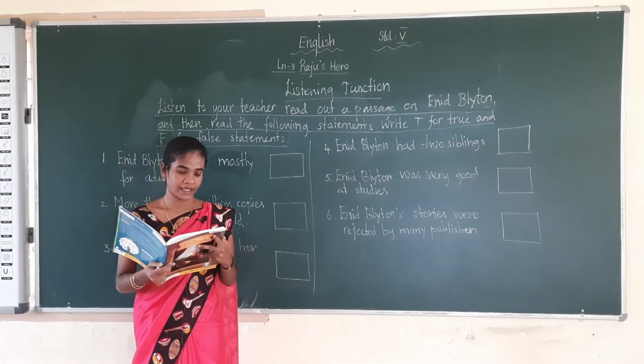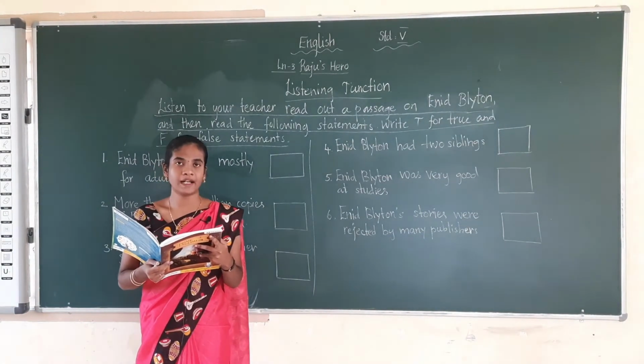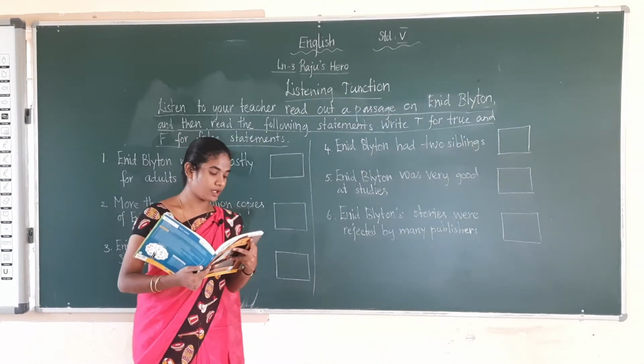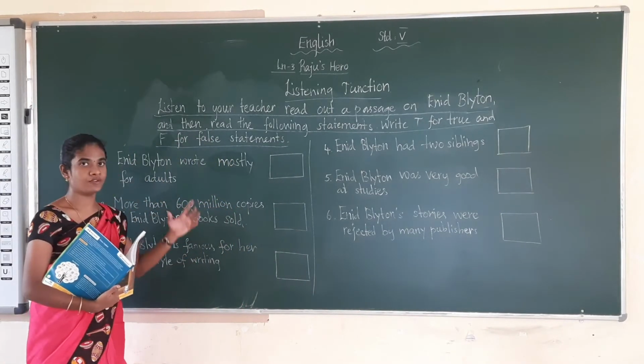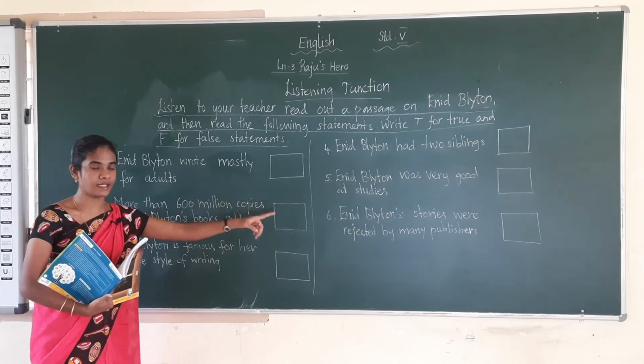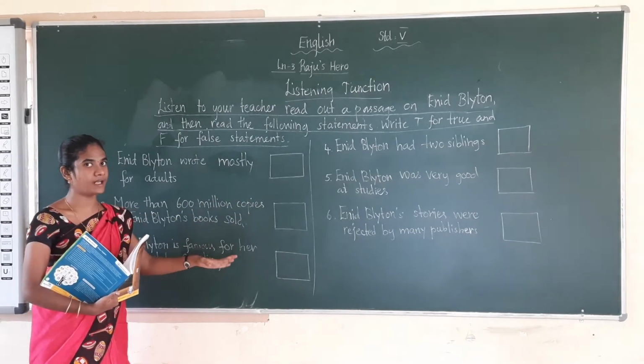Listening junction. Enid Blyton. I am going to read about Enid Blyton. Side by side you have to see this. If the statement is true, you have to write T, and if the statement is false, you have to write F to that.